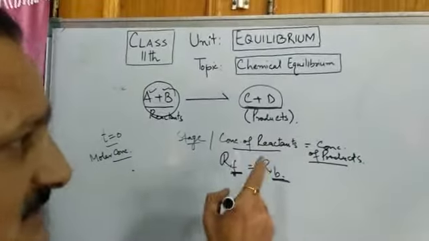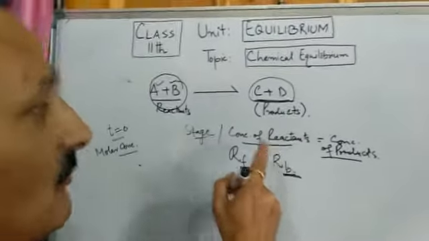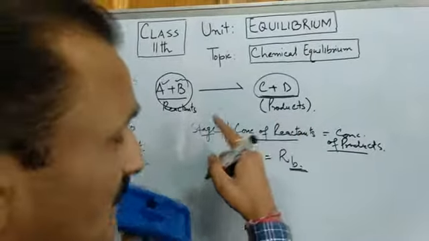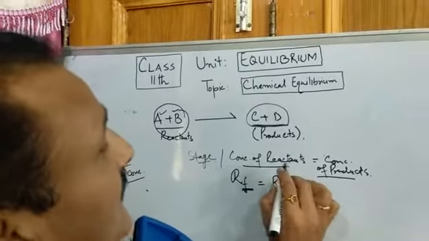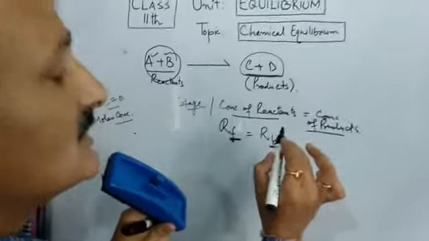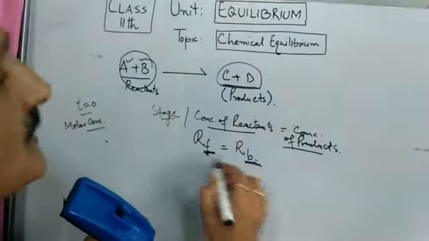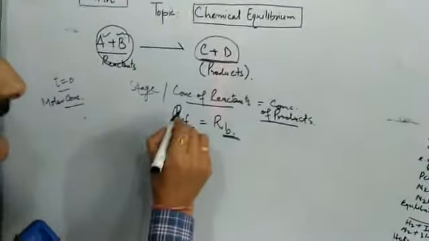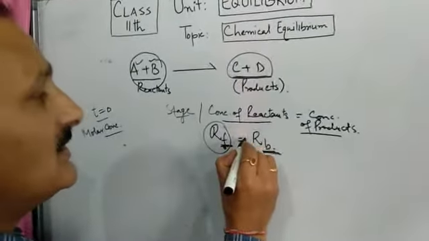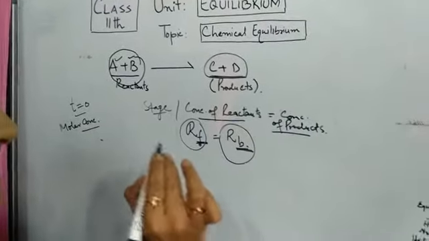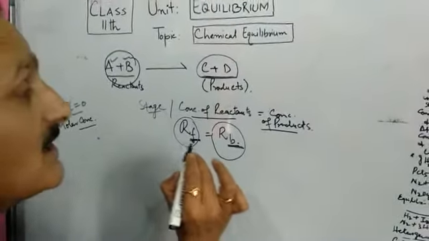And this very stage, when the concentration of reactants becomes equal to the concentration of products, or in other words the concentration becomes constant and does not change further, or the rate of forward reaction becomes equal to the rate of backward reaction, that stage will be known as chemical equilibrium.